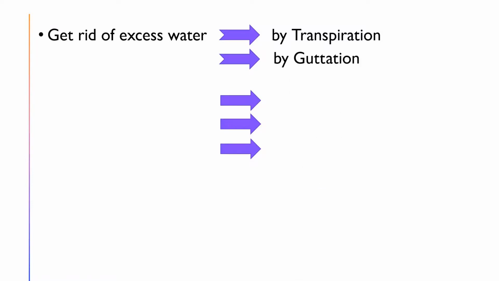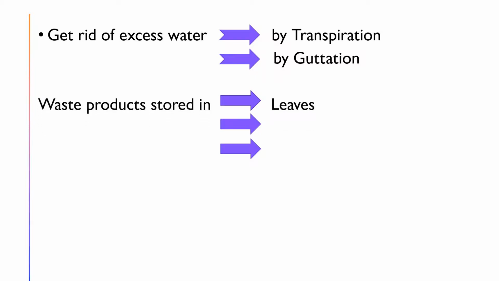Then another process is guttation. By guttation, the excess water is removed in the form of water droplets. This guttation takes place by specialized structures on the stem called lenticels. Transpiration by stomata, guttation by lenticels.